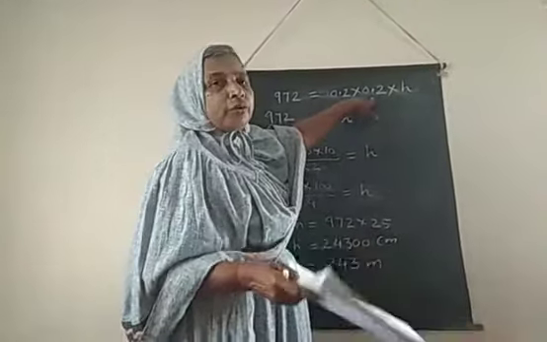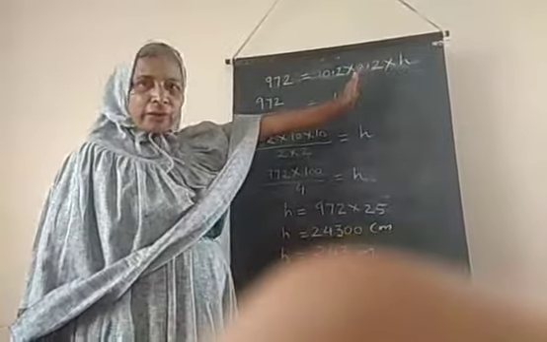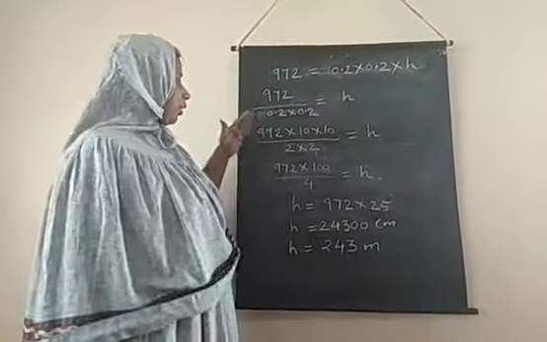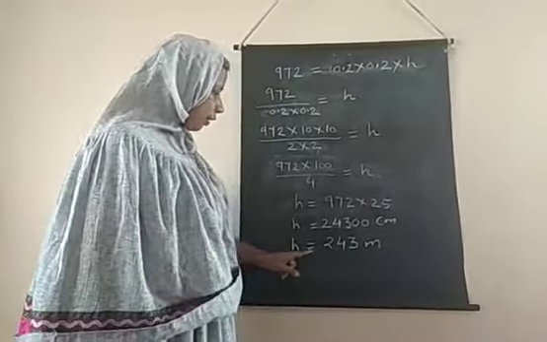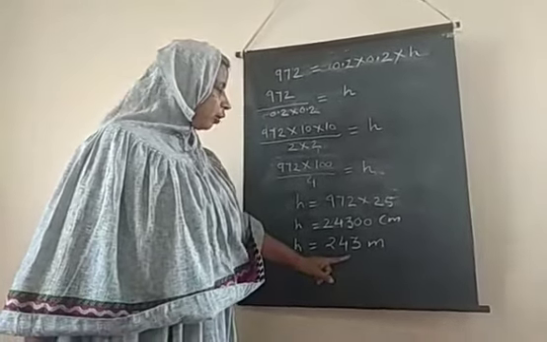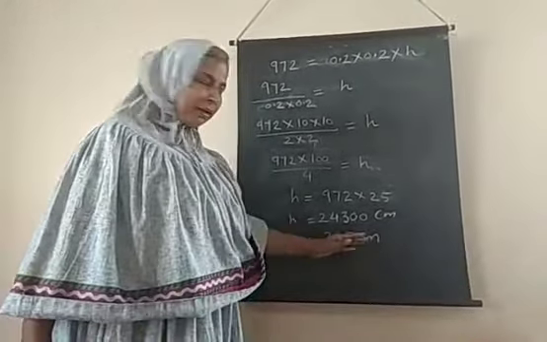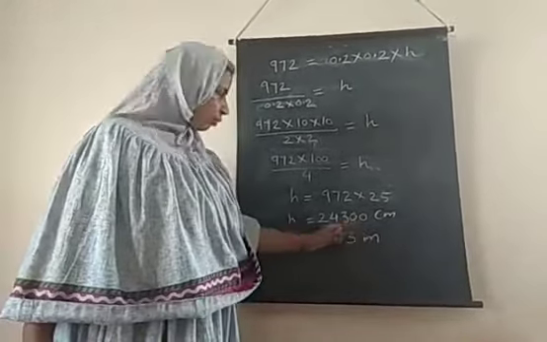After shifting the numbers to one side and the height of the cylinder, that is the wire, on the other side, and calculating, the height of the wire is 24300 centimeters. We are converting centimeters into meters by dividing by 100. So the length of the wire is 243 meter.